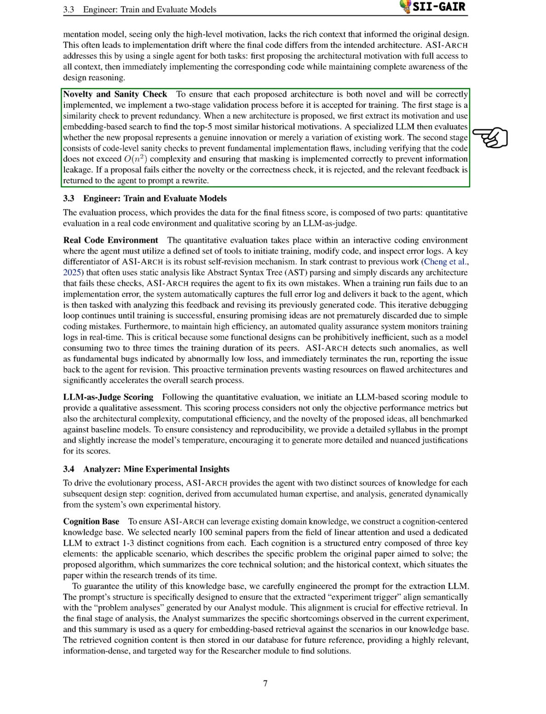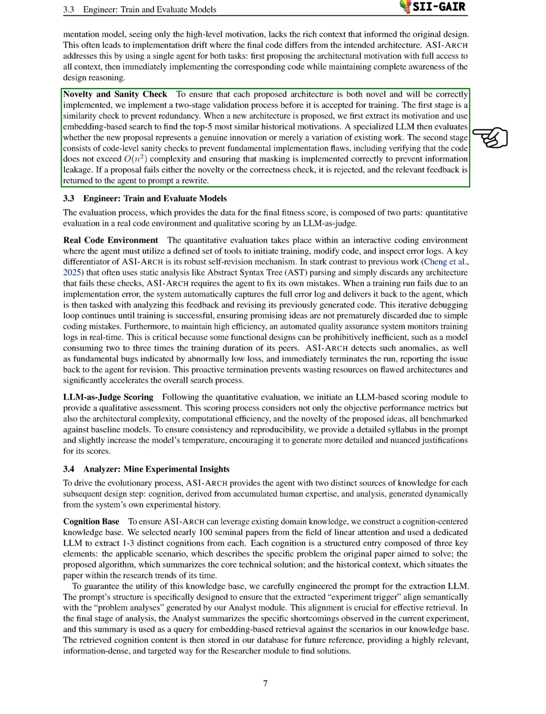The first stage checks for similarity to avoid redundancy. When a new architecture is proposed, we extract its motivation and use an embedding-based search to find the 5 most similar historical motivations. A specialized language model then assesses whether the new proposal is genuinely innovative or just a variation of existing work.